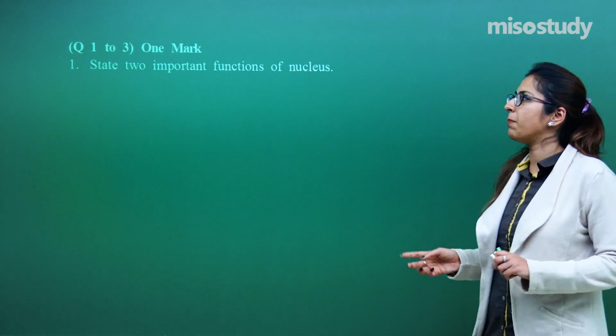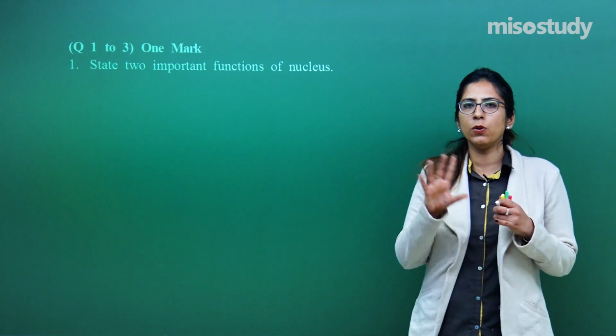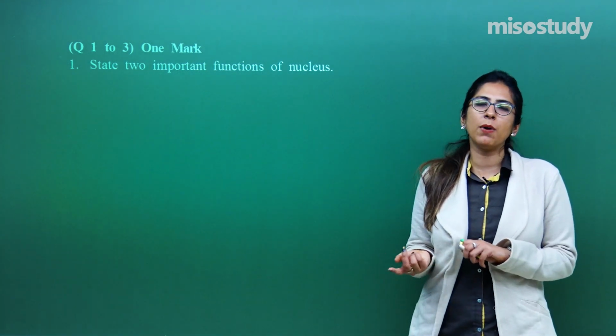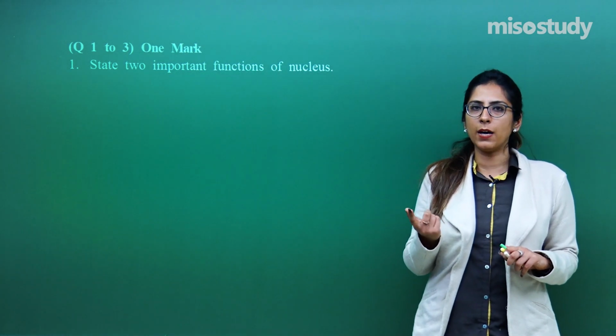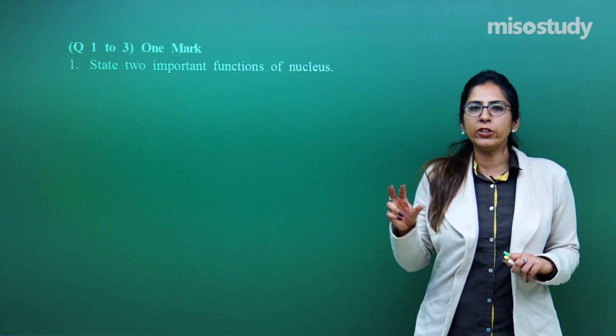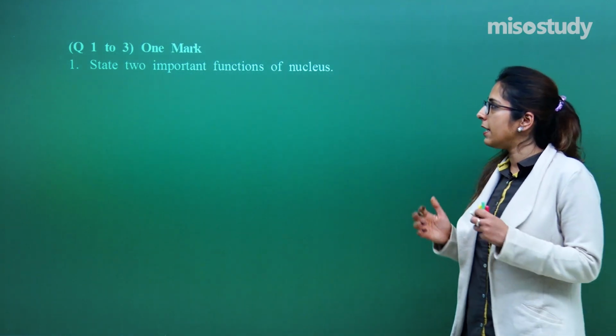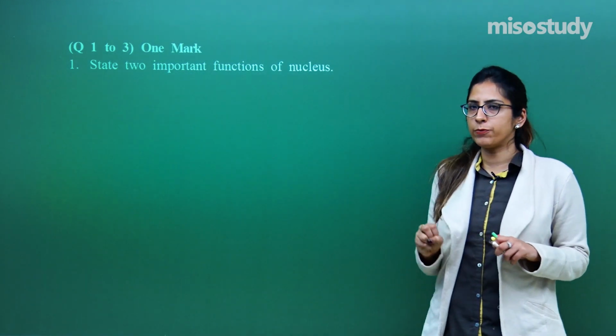So this is question number 1. First of all, I have divided the whole 10 questions into different categories. The first 3 questions are of 1 mark, then again 3 questions are of 2 marks, then 2 questions of 3 marks and 2 questions of 5 marks, right? This is how we will proceed. Let's focus on the 1 mark questions first.